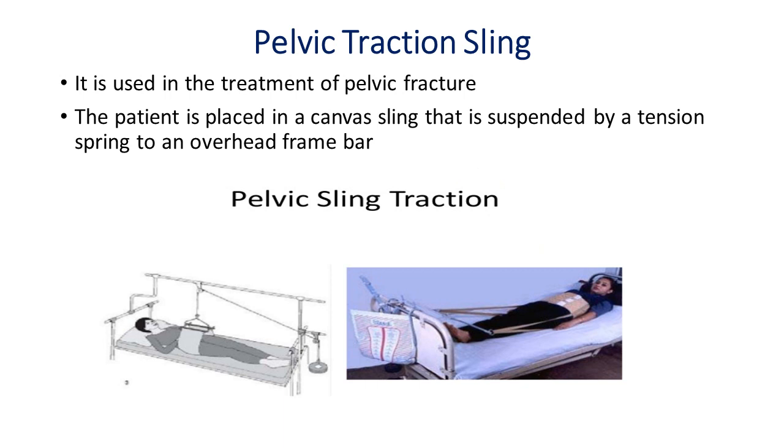Next, pelvic traction sling. It is used in the treatment of pelvic fracture. The patient is placed in a canvas sling that is suspended by a tension spring to an overhead frame bar.